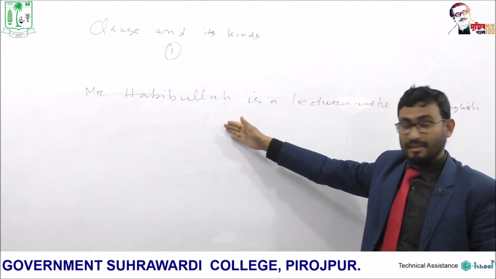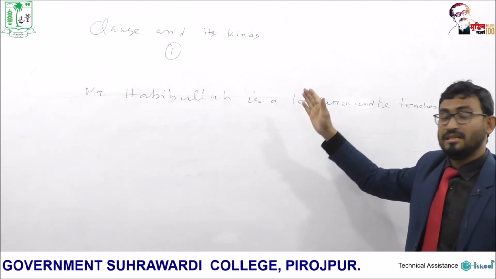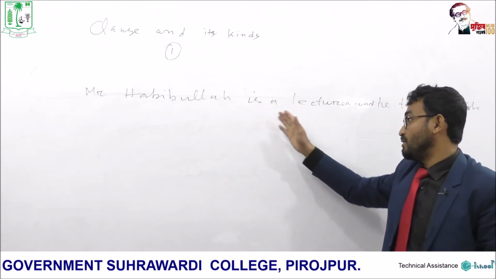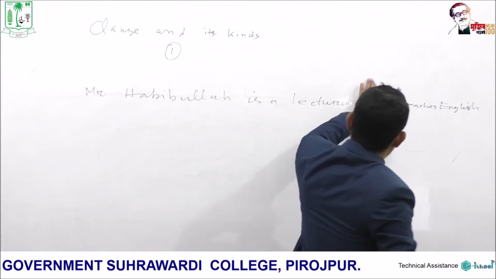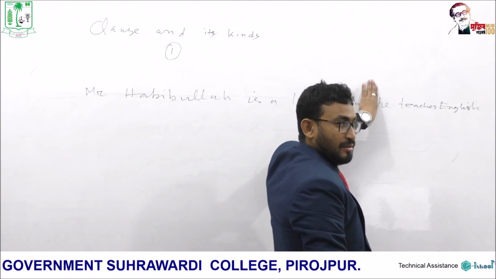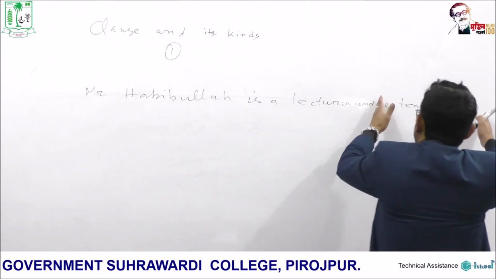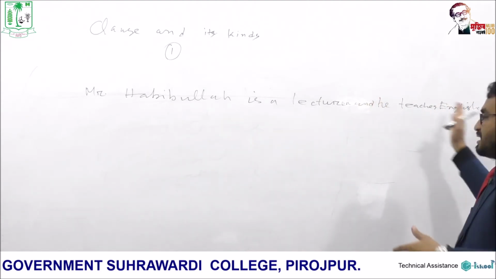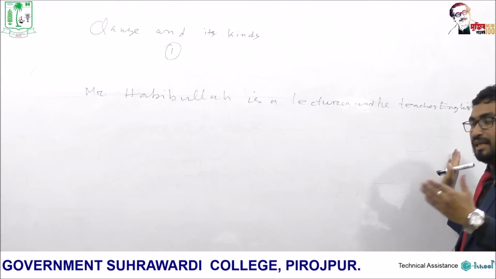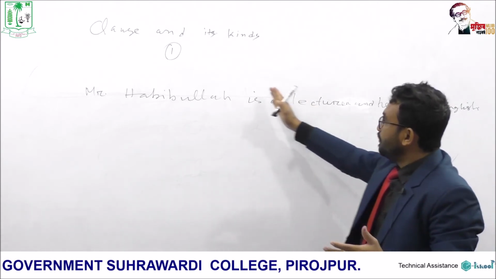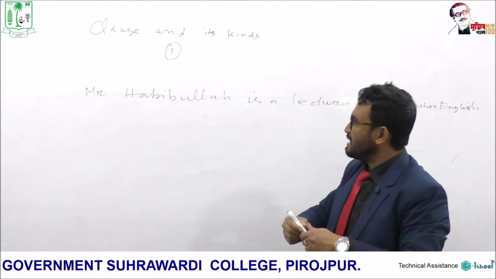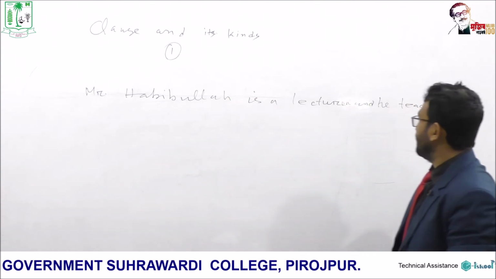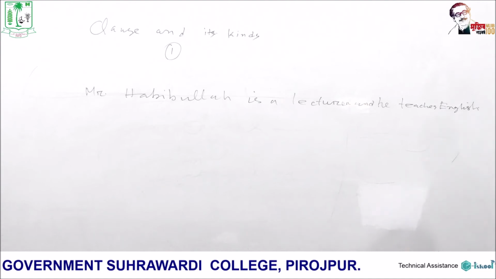You must think that Mr. Habibullah is a lecturer is an independent clause. Again, imagine this clause is absent here and we write only he teaches English. What happens? This is also an independent clause because he teaches English can give a complete sense, and Mr. Habibullah is a lecturer also can give a complete sense. That means both Mr. Habibullah is a lecturer and he teaches English are independent clauses.